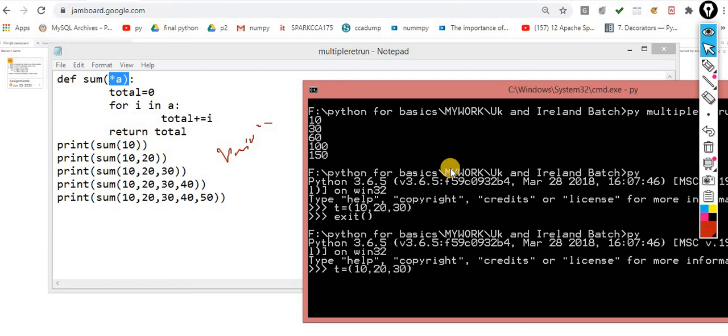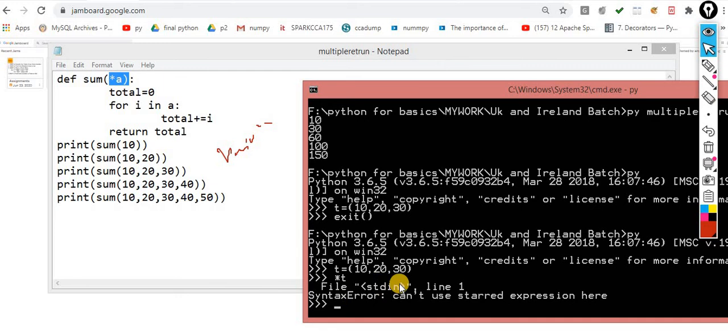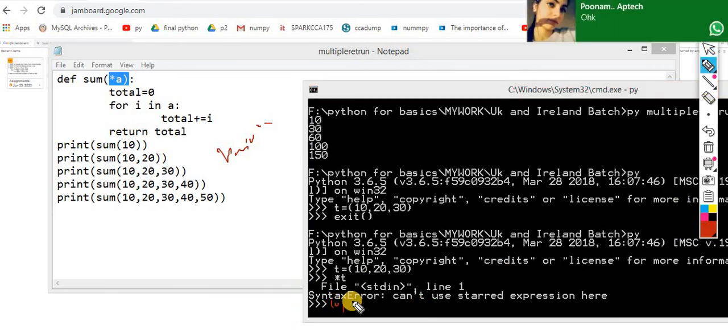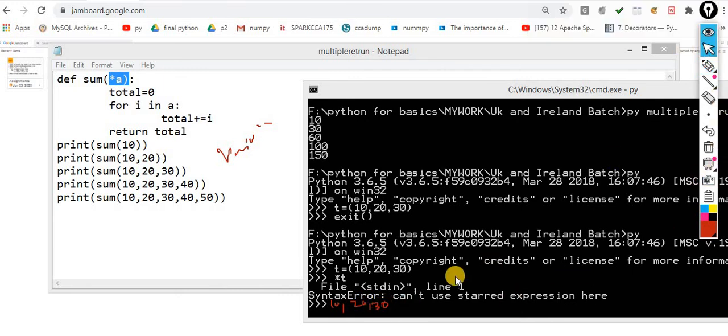For example, this is the tuple. Now if I do asterisk sign of T, it says cannot use starred expression over here. I think it would work in the latest version, because it segregates all the elements. It's not working over here, and I think it works in version 3.8 or 3.7. Try this one. What output will you get? You will get separately 10, 20 and 30.